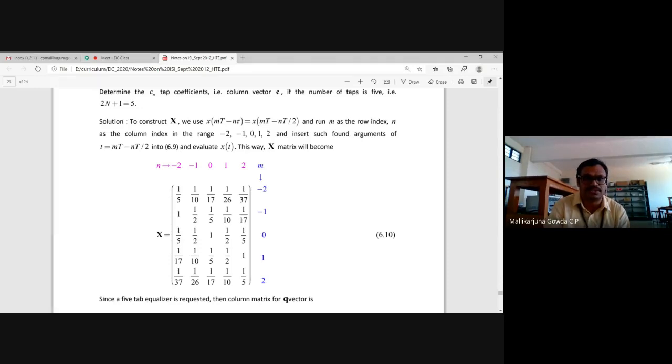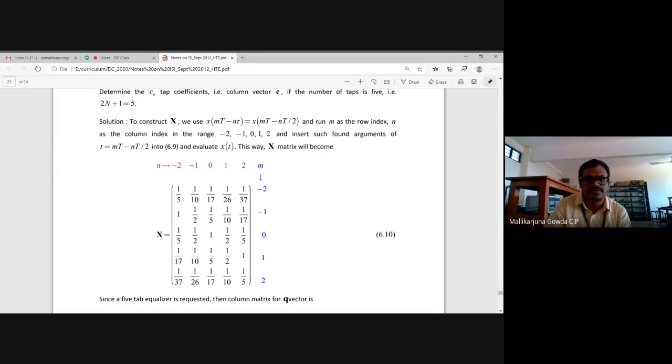Taking m as -2, for the first row, first column, you have to take m as -2 and n as -2. For the first row, second column, n has to be taken as -1 and m as -2. I hope it is clear.